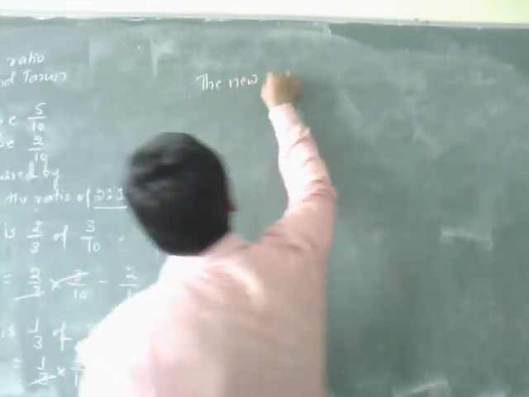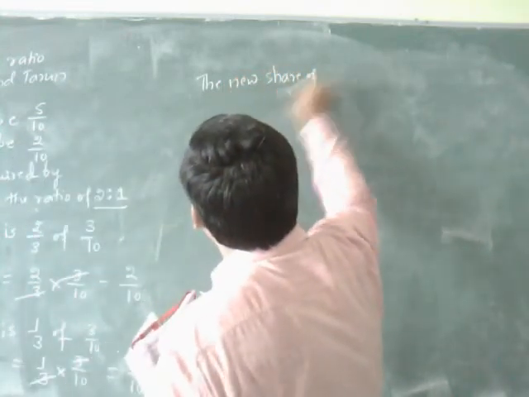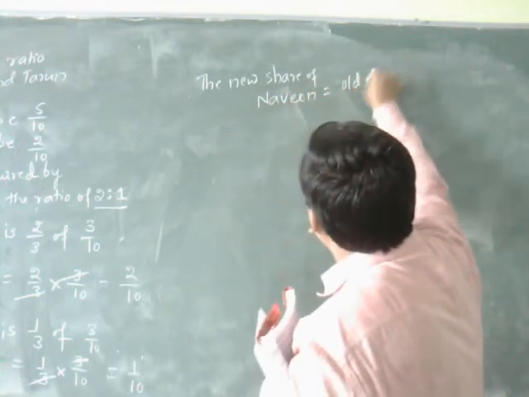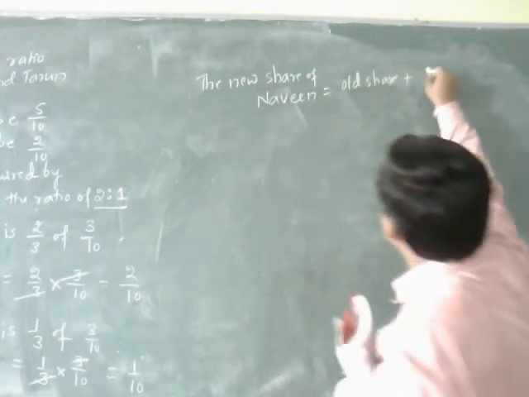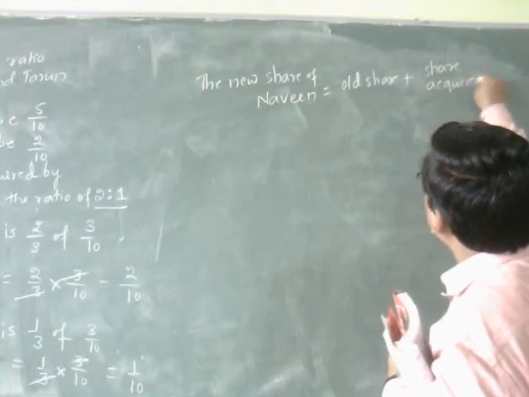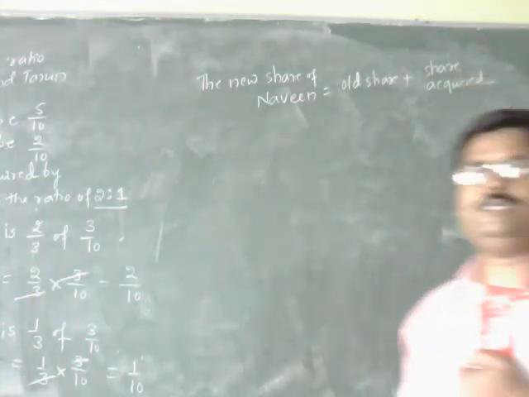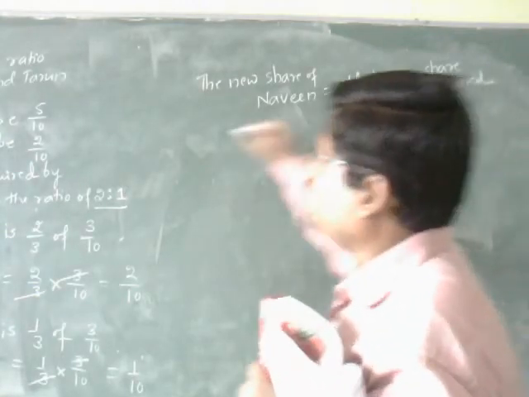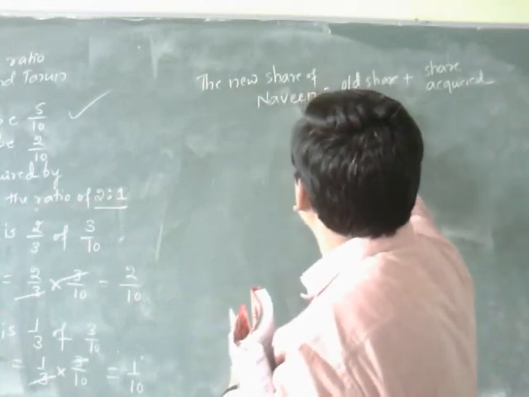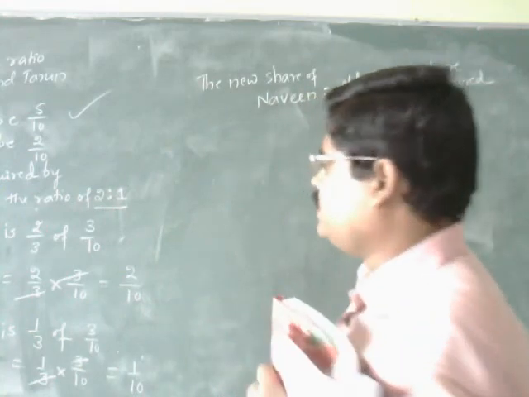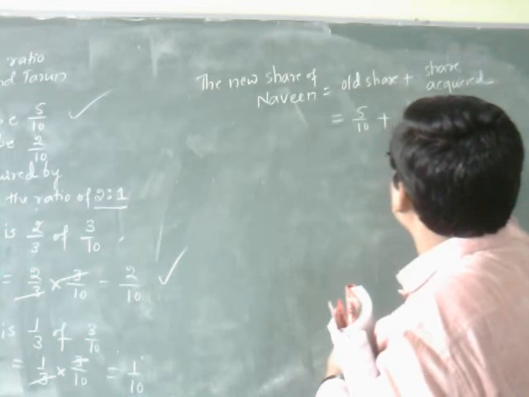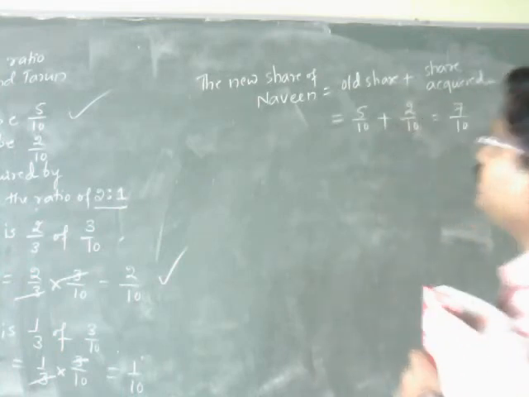The new share of Naveen equals old share plus share acquired. What is the old share? The old share of Naveen is 5 by 10. 5 by 10 plus share acquired by Naveen, 2 by 10. That is 7 by 10.